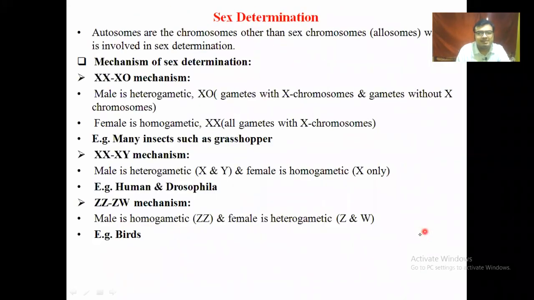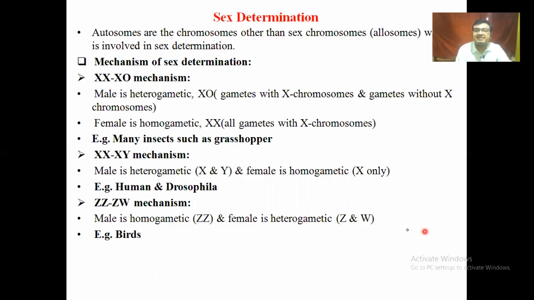And then sex determination comes. Sex determination, that means the allosome, is normally explained. There are two kinds of chromosome present. One is the autosome, which normally helps in body structure development. In our body, 22 pairs of autosomes are present, that means 44 autosomes. And normally one pair of sex chromosomes or allosomes is present, that is XX or XY. If you are a boy or a man, then XY. If you are a girl or a woman, you belong to XX.